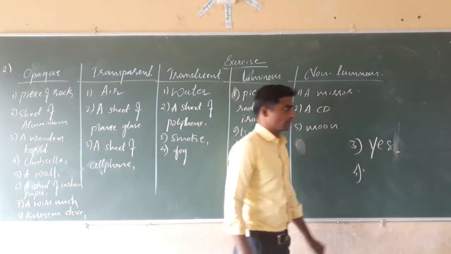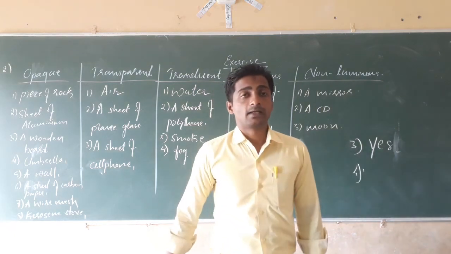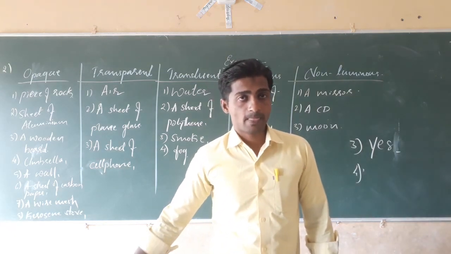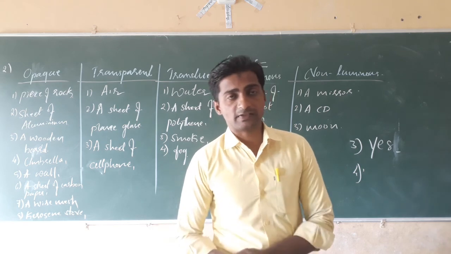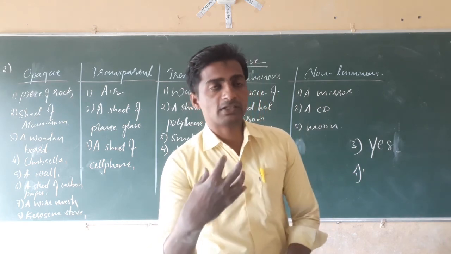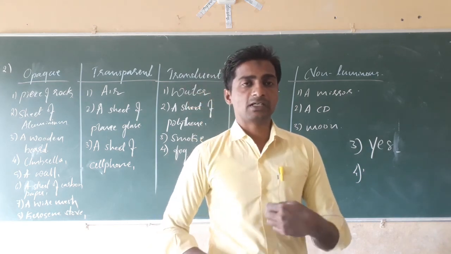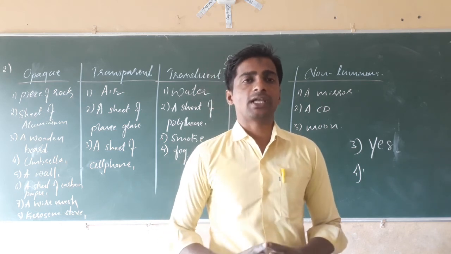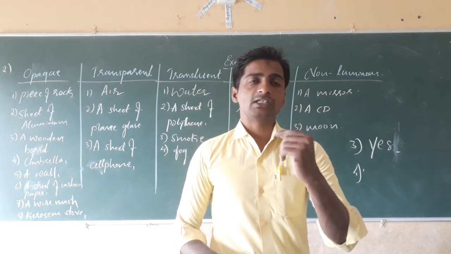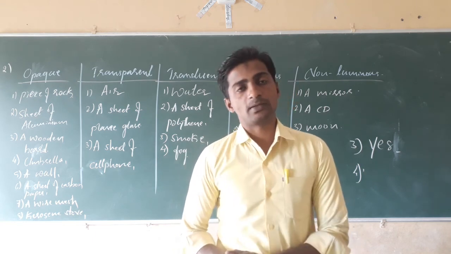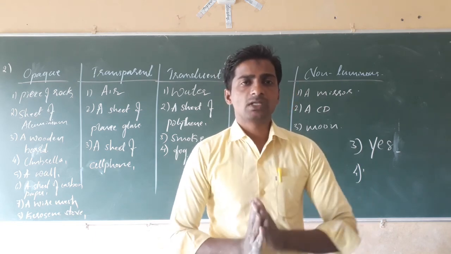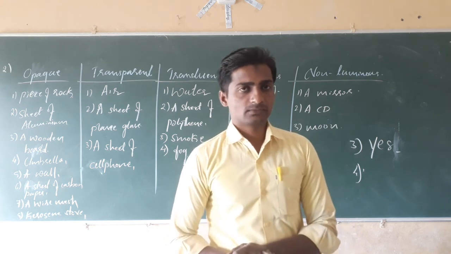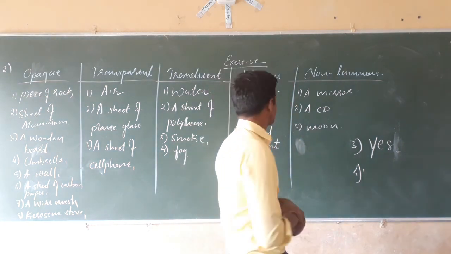For the reflection, it needs light. Only in the presence of light, when the light falls on the surface of objects, it will reflect. And due to the presence of light only, the image or the reflection in the mirror is possible. If we stay in the dark room, the reflection will not happen. Yes? That we have to write.